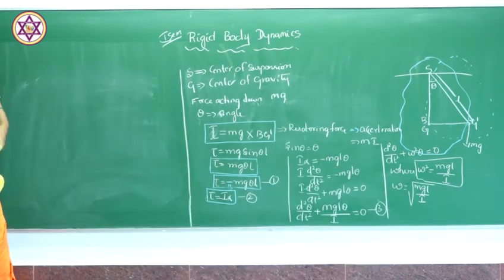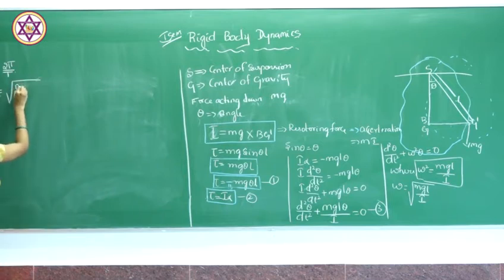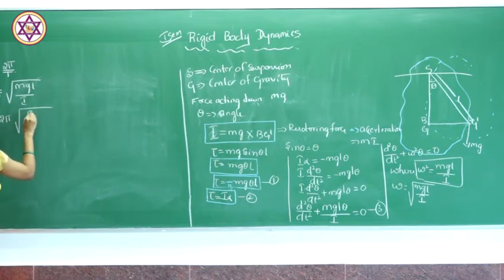Generally we know that omega is nothing but 2 pi divided by T. Just substitute that, so the equation becomes 2 pi divided by T equal to root of mgl divided by I. If you simplify this, T will be equal to 2 pi root of I by mgl.